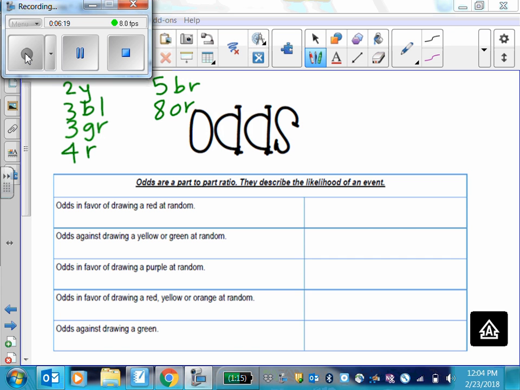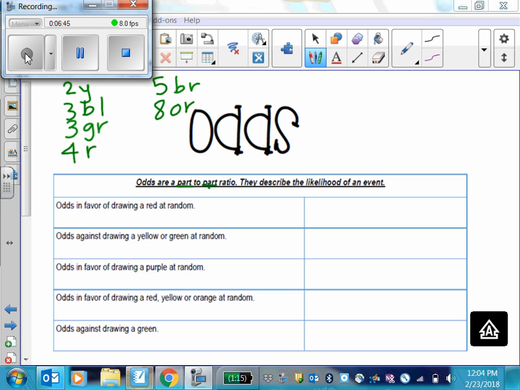So when we say, like, what's the odds of this and this happening, you're comparing part to part. In probability, you compare part of it to the whole bag. Like, we just compared part of it to the 25 we pulled. That's a part to whole. We're talking about the whole bag in parts. Odds, we're talking about part of the bag to part of the bag. Everybody with me?